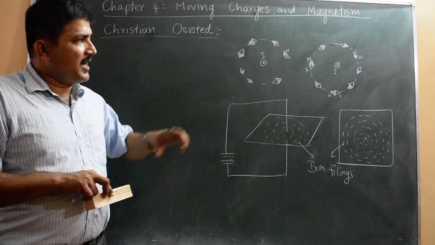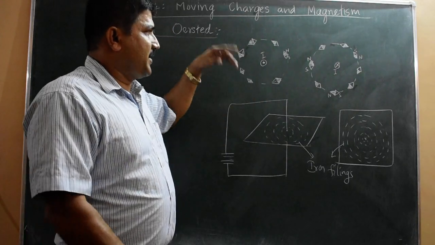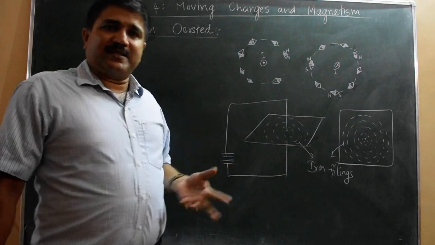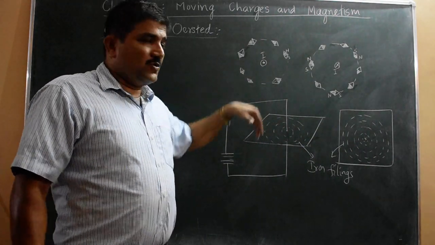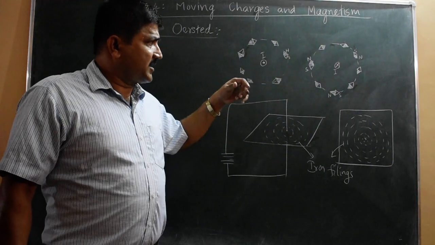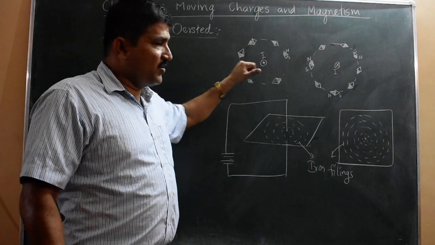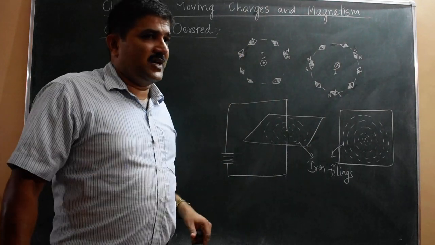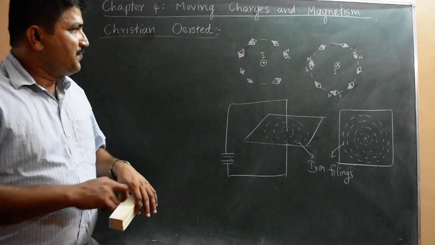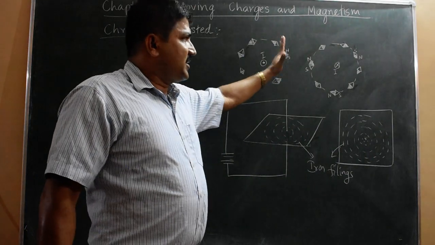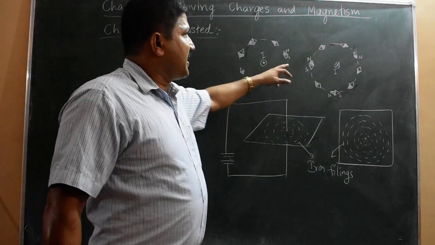So this point is studied, and then he used this to detect the magnetic field and trace the magnetic field lines. Like electric field lines, there is another idea called magnetic field lines. In the space around the current carrying conductor, there is some magnetic field. That magnetic field is detected by the magnetic needle or compass needle. So he did the experiment and found that the needle oriented in the tangential direction to the magnetic field.